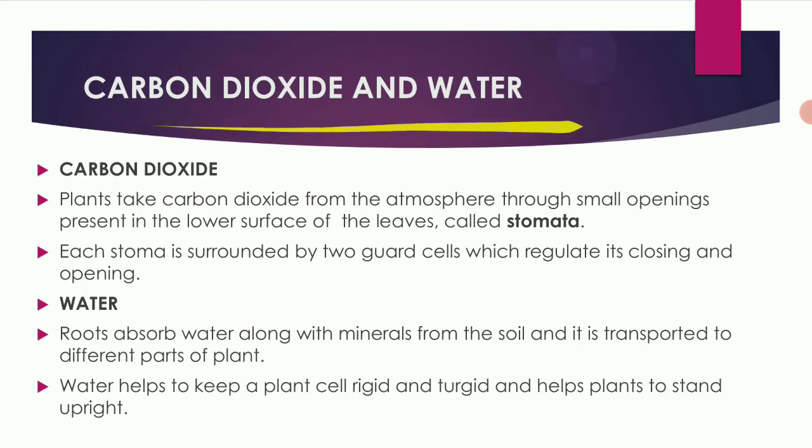Next, carbon dioxide and water. During photosynthesis, the plants take in carbon dioxide. Plants take carbon dioxide from the atmosphere through the small openings present in the lower surface of the leaf called stomata.